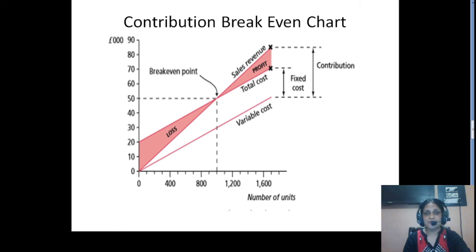And the difference between the total cost and variable cost will give you the fixed cost. As in the previous example, the difference between total cost and fixed cost was giving you variable cost. In the same way, the difference between total cost and variable cost will give you fixed cost, right? And the total of fixed cost and profit will give you contribution. This is how we can calculate contribution from the graph. That will be equal to fixed cost plus profit, right? So this is how we can prepare the contribution break-even chart.